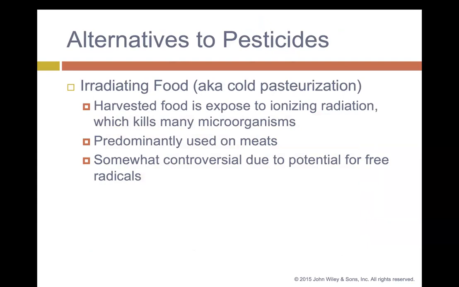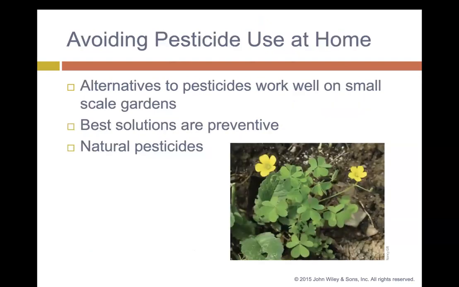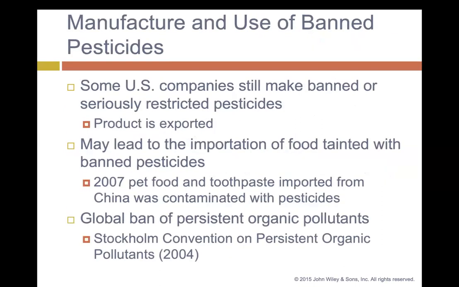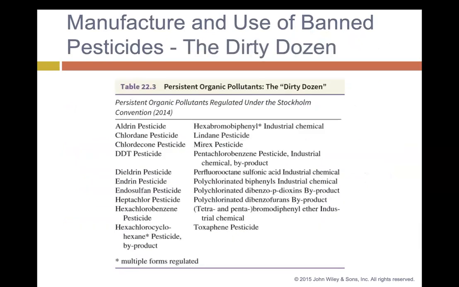This is used on meat, and it's somewhat controversial due to the potential for free radicals, but that's one option. And just avoiding pesticide use at home. So using alternatives, the best solutions are just preventing pests and then using natural pesticides. There are different laws that were created to control pesticide use, and then the manufacture and use of banned pesticides is shown here. The dirty dozen of pesticides is an important chart to potentially remember for you as well.